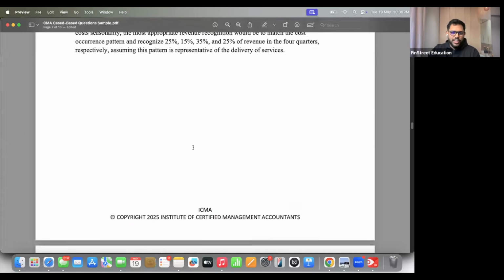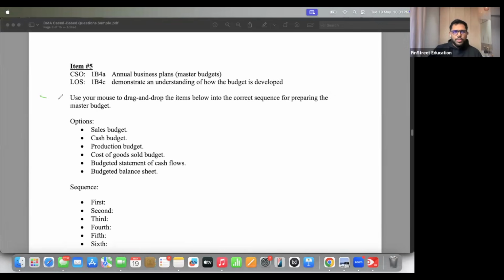Okay, sure. Next. So again, we go back to drag and drop. Match the following. These are the options. This is the sequence. Sales budget, cash budget, production budget, COGS, budgeted cash flow, and budgeted balance sheet. Oh, this should be very easy for you guys. Chalo, which is the first budget that we create?